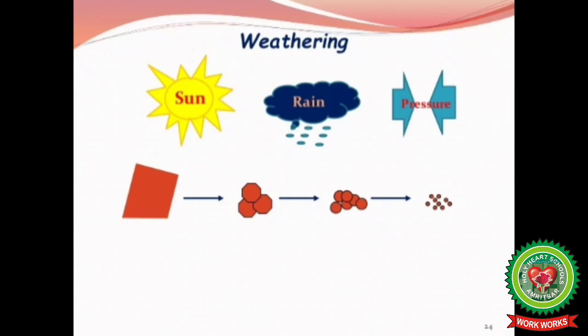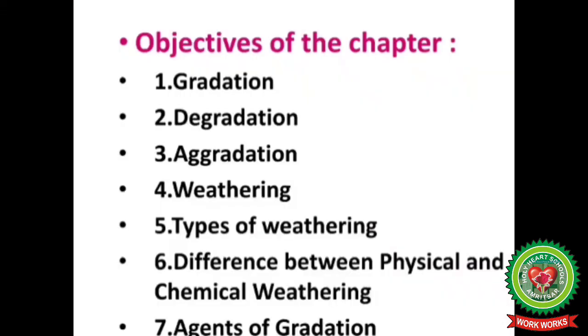With this, we complete our today's topic. Hope that you have understood the topic properly. Let us see the objectives we have studied in this chapter. In this chapter, we have studied gradation, degradation, aggradation, weathering, types of weathering, difference between physical and chemical weathering, and agents of gradation.